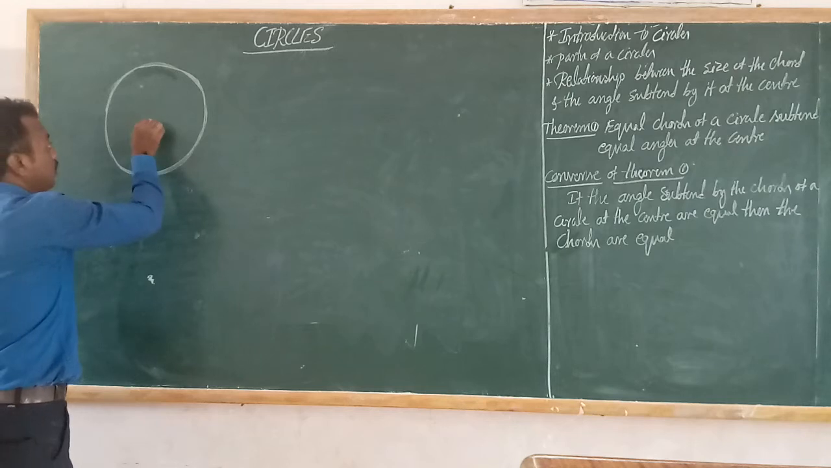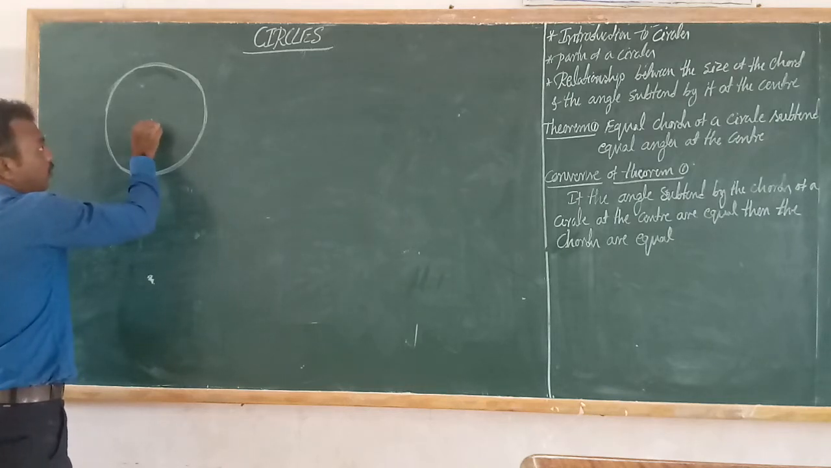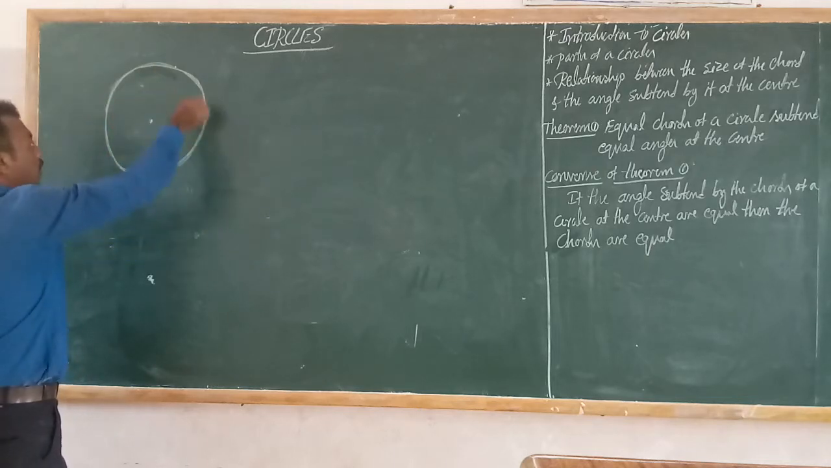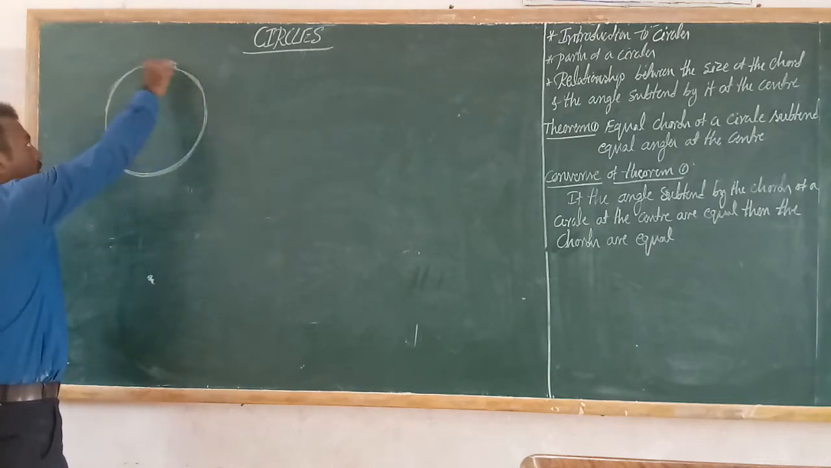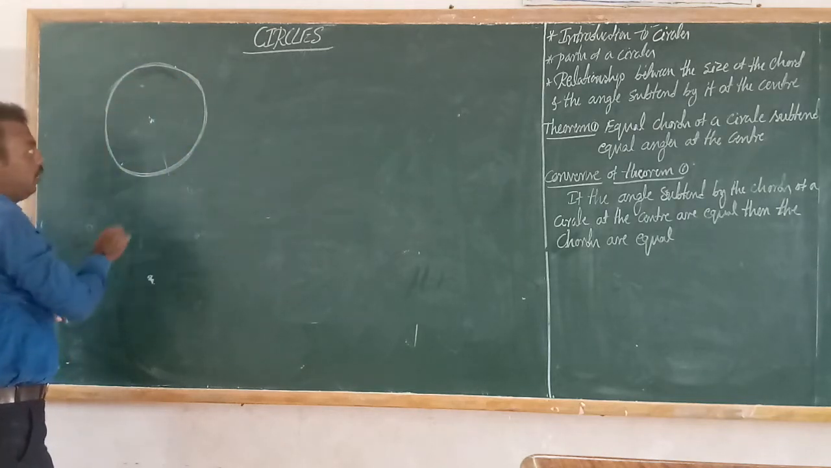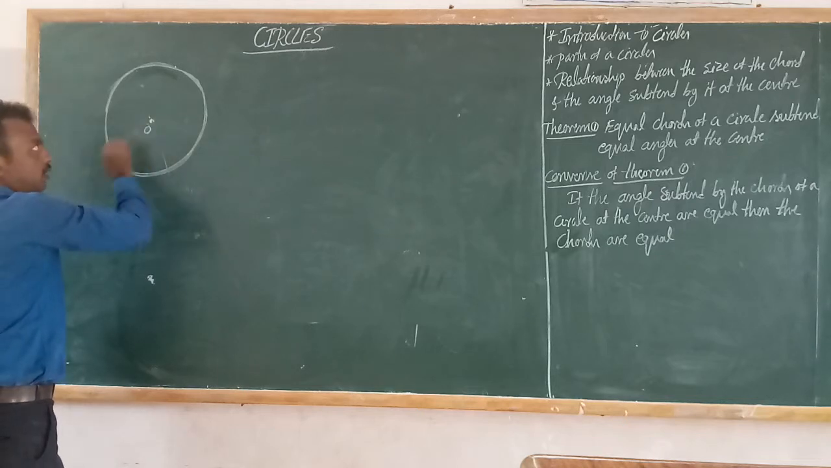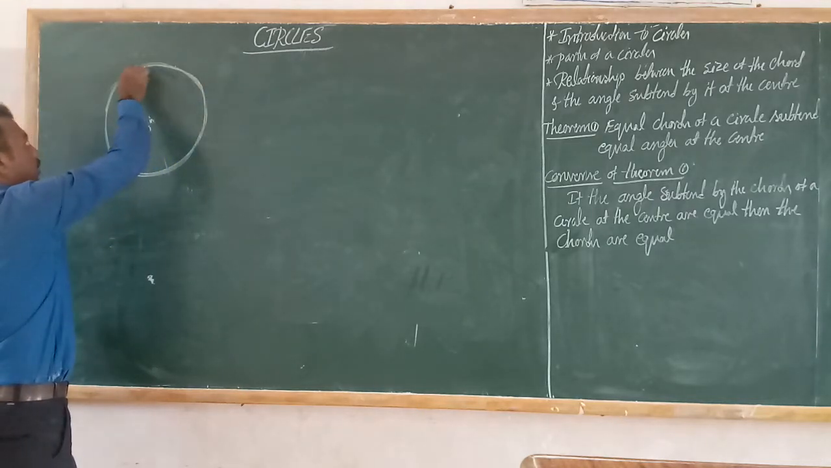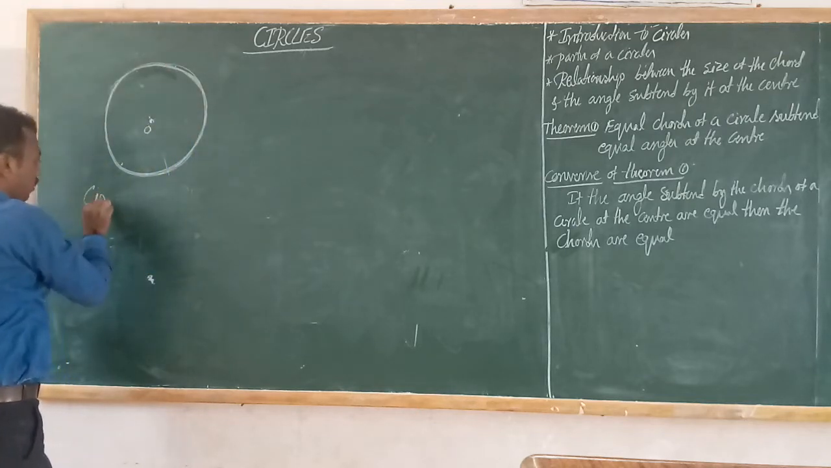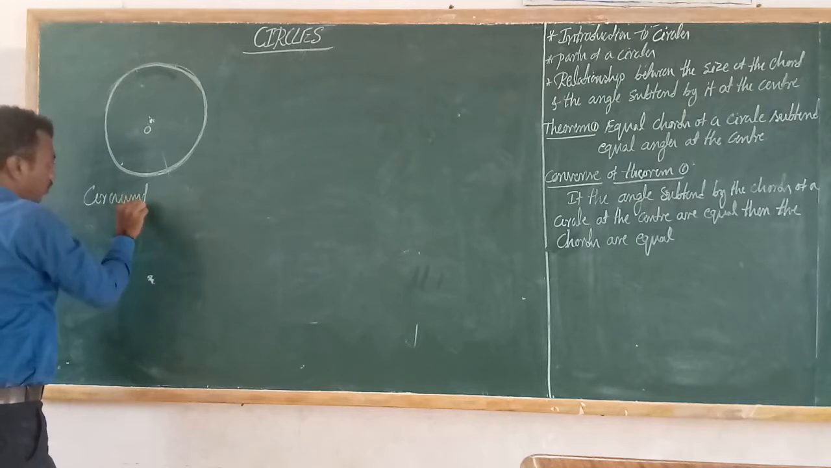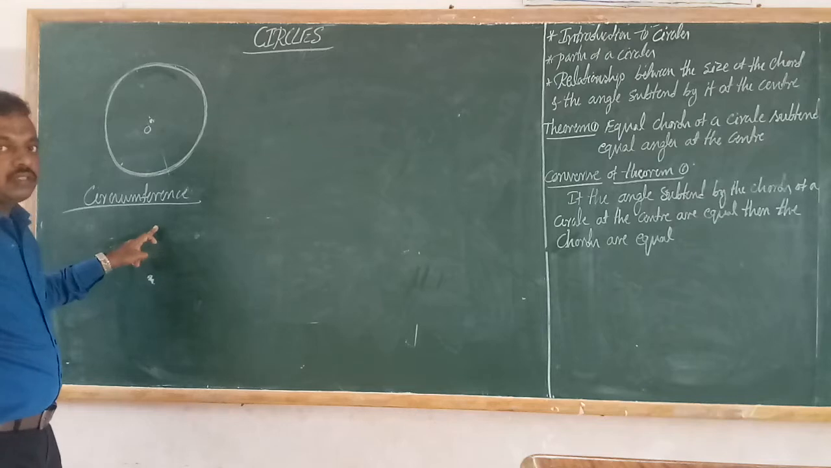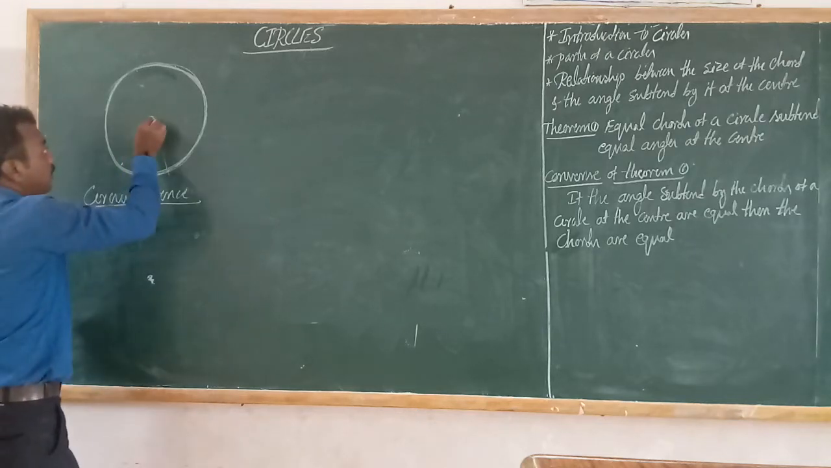In this circle, this is the center of the circle. This center is equidistant from the boundary of the circle. O is the center of the circle, and this boundary is called, what do we call this boundary? This boundary is called the circumference. So this boundary is called the circumference of a circle.